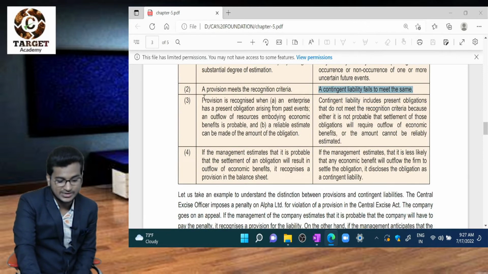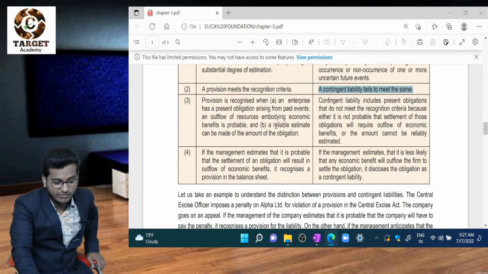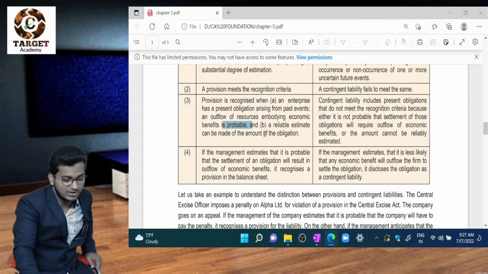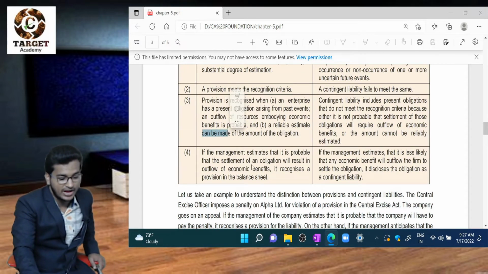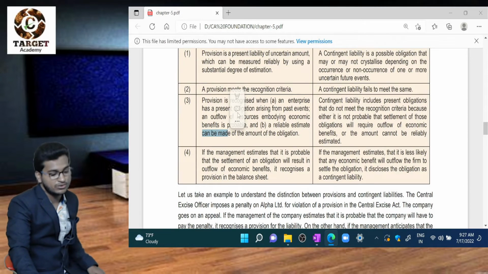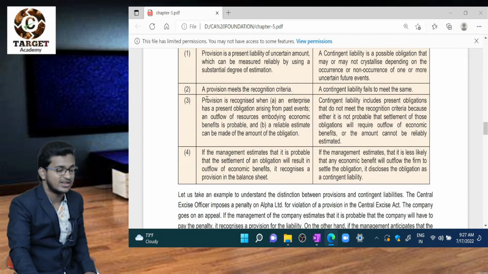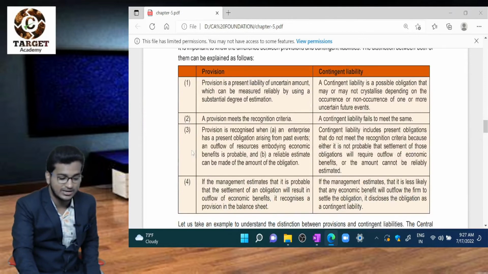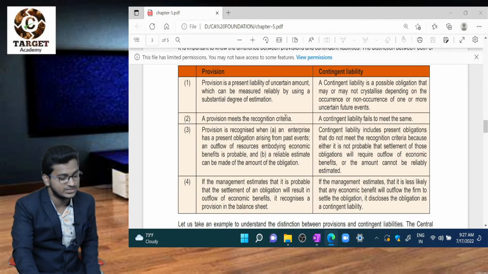A provision is recognized when an enterprise has a present obligation arising from a past event, an outflow of resources is probable, and a reliable estimate can be made. The estimate is there, the probability of outflow is there, so we will record a provision for that amount. In case of a contingent liability, there is no probability or it cannot be estimated. In this case it is called a contingent liability; in that case, a provision.